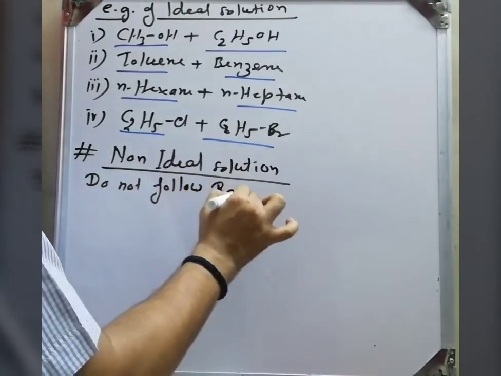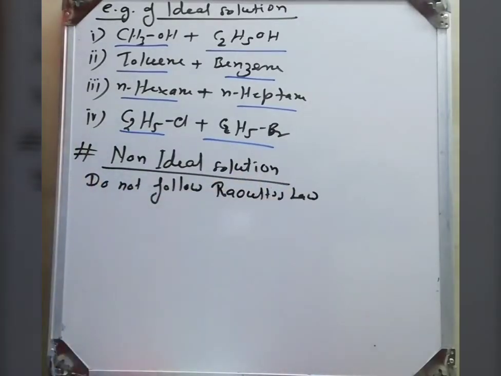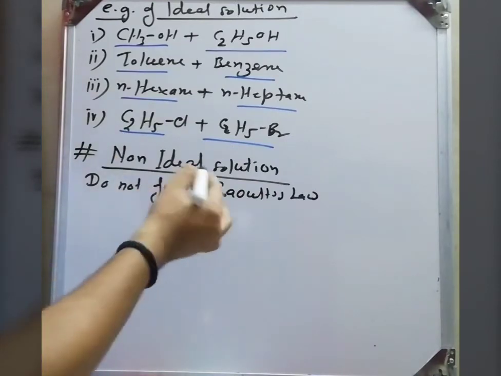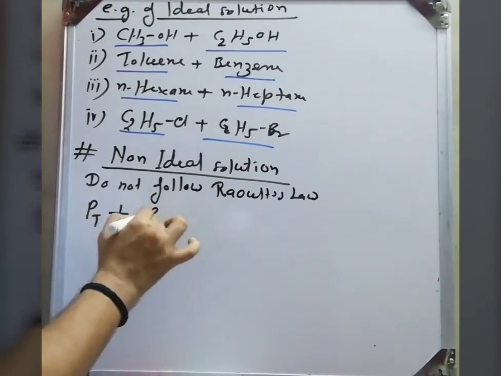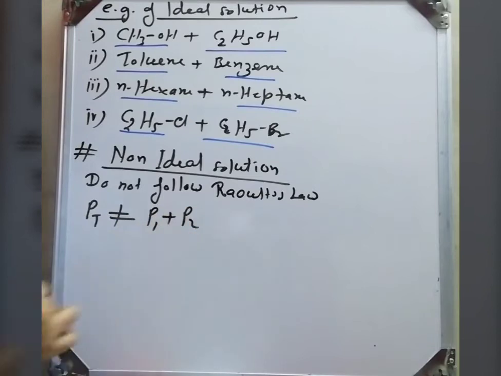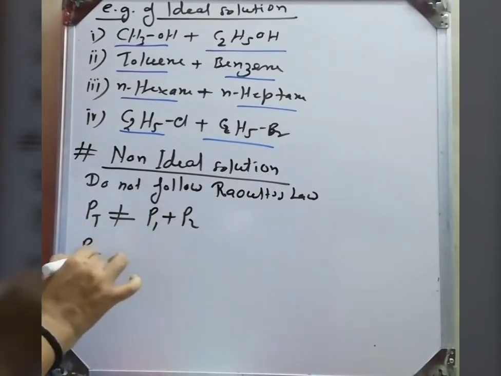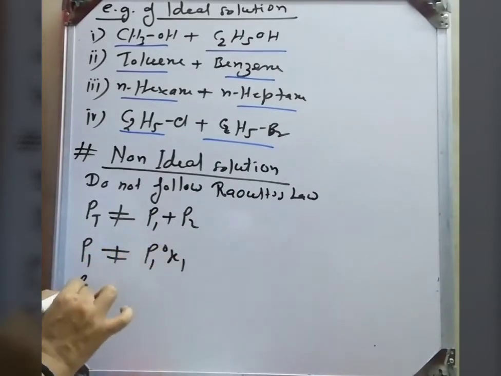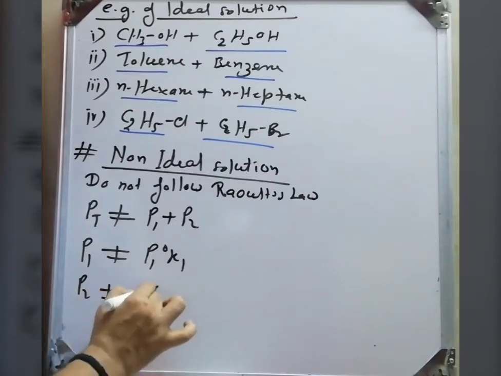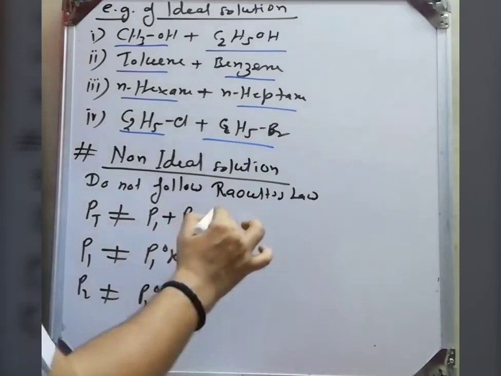Here the total vapor pressure of the solution is not equal to the sum of the partial pressures of components A1 and A2. P1 is not equal to P1° times X1, and P2 is not equal to P2° times X2.